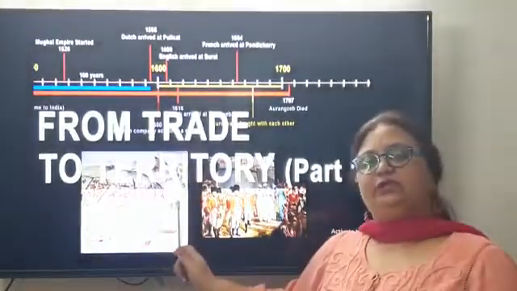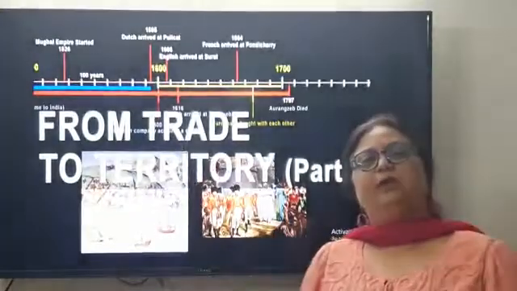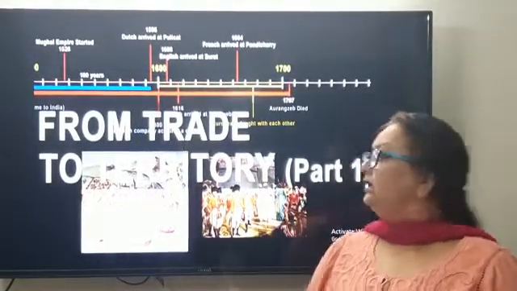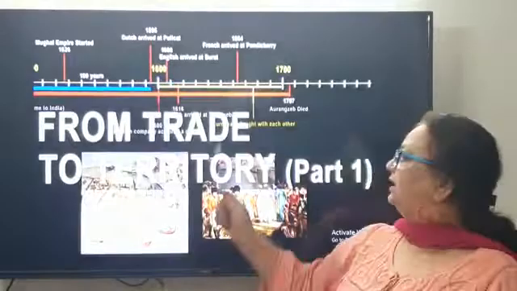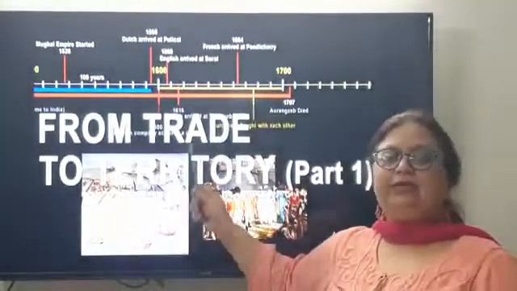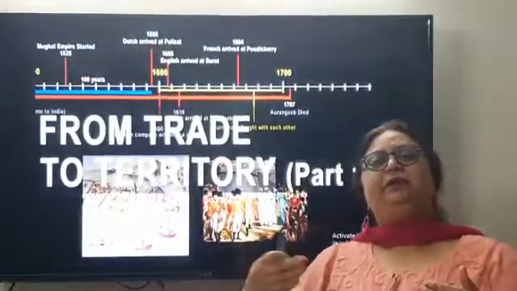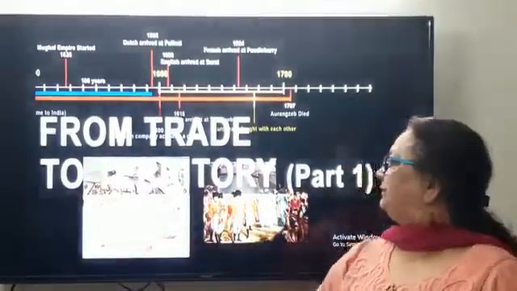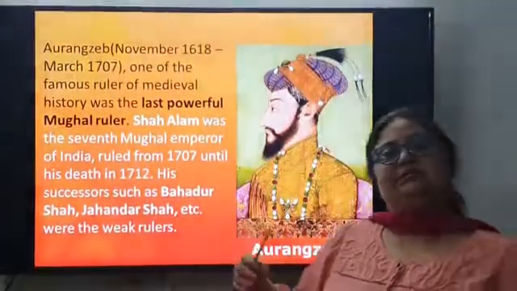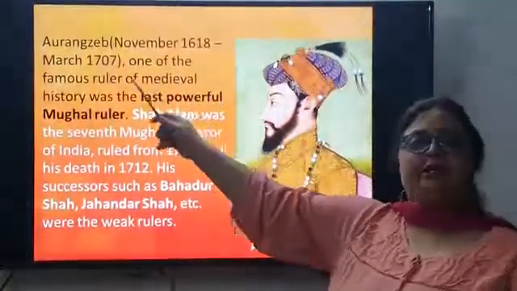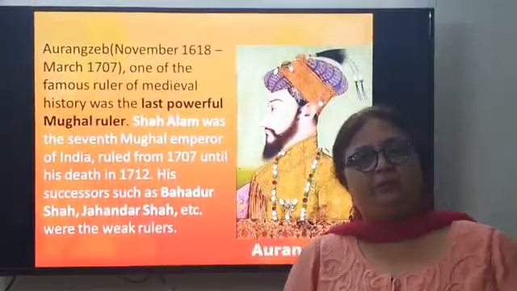From trade to territory, that is, we'll be talking about how the East India Company came to India as traders to trade and finally started acquiring territories, finally became the ruler of the country. Now we'll start the chapter from the time when Aurangzeb was the Mughal emperor.